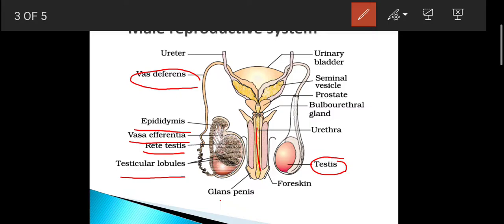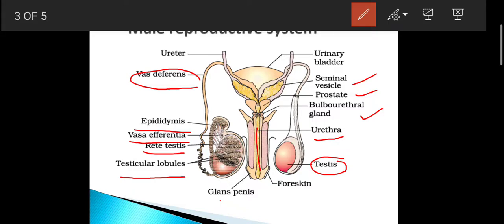There are three glands in the male reproductive system. The first one is the seminal vesicle, the second is the prostate, and the third is the bulbourethral gland. The bulbourethral gland secretion works as a lubricant for sperm. Then sperm come into the urethra, through which sperm passes to a small opening known as the urethral meatus, through which sperm is ejaculated. Here is the urethra. So this is the basic knowledge about the male reproductive system.